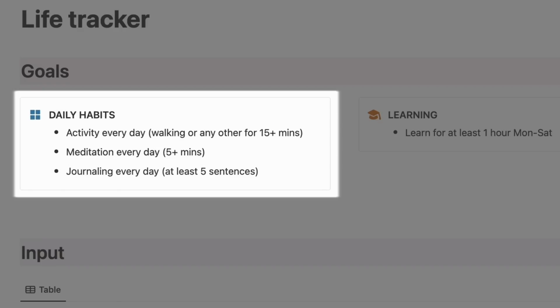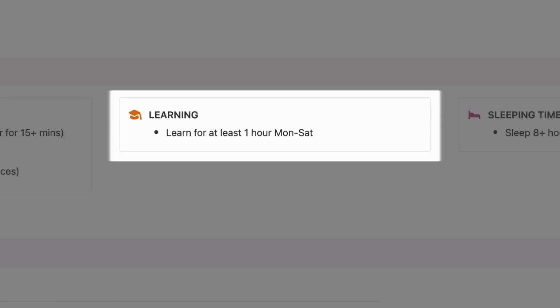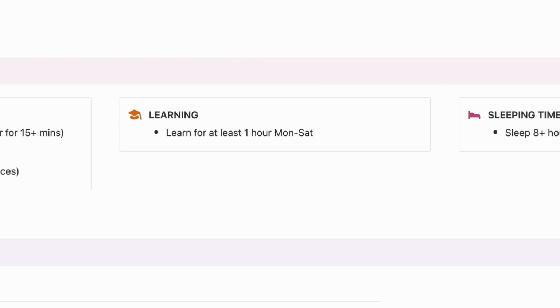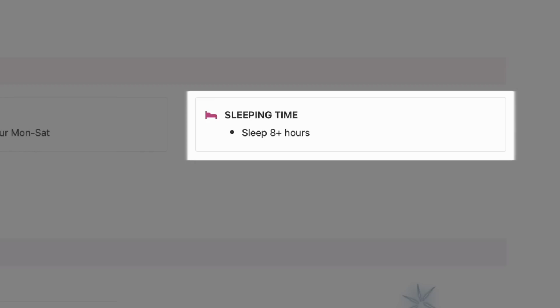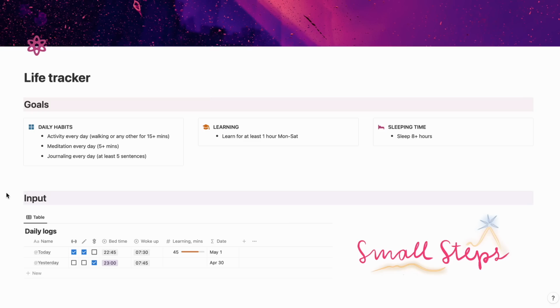Daily habits, which are supposed to be tracked with checkboxes, then a routine which is being tracked with one numerical value, amount of minutes spent for learning in my case, and finally a routine which is going to be tracked with 2 numerical values. It is a bedtime and wake-up time in my case. And to make the system more interesting, I have added this detail to learn from Monday to Saturday.